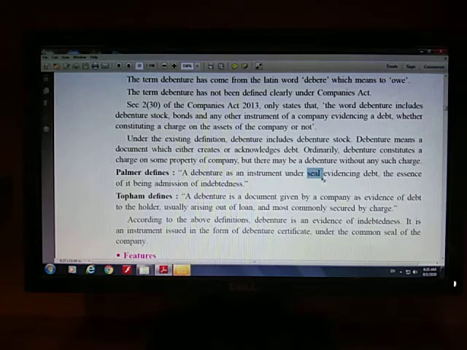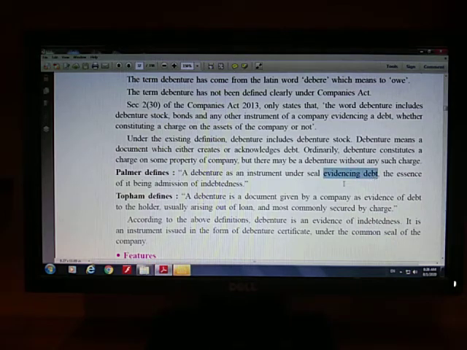If you know that a joint stock company is an artificial association, it doesn't have hands, it doesn't have a body, right? A joint stock company cannot sign any document as it doesn't have any body, right? So this common seal is nothing but the signature of a joint stock company. So a debenture is an instrument under the common seal. This word is very important.